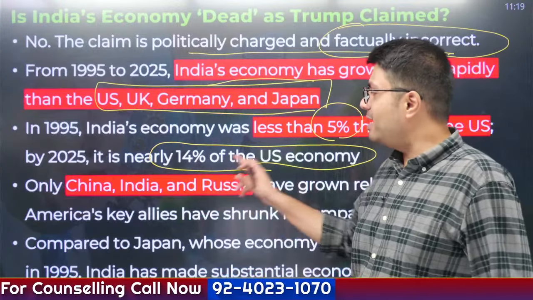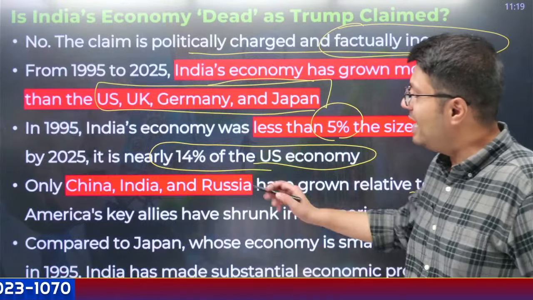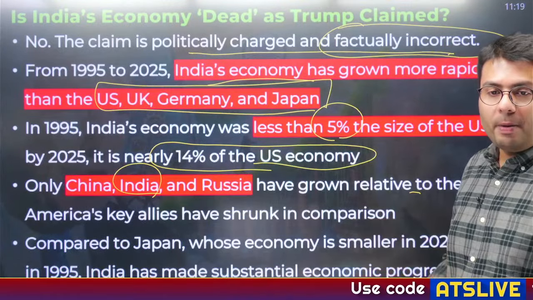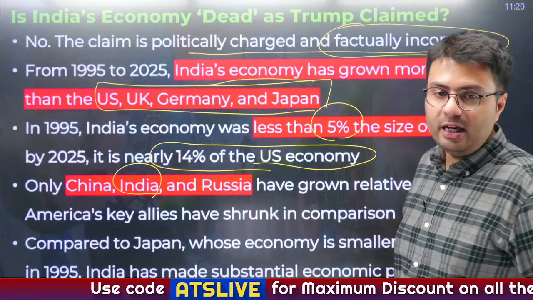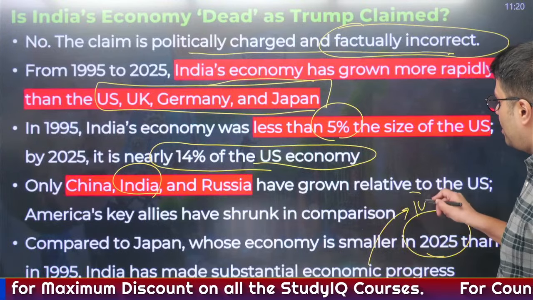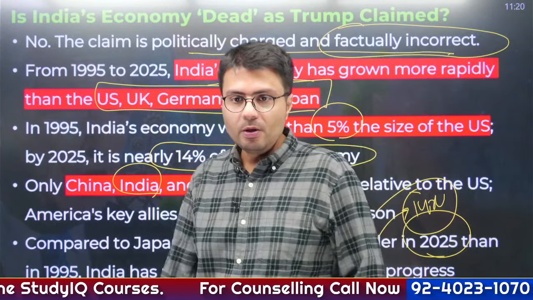Only India, China and Russia have grown relatively better as compared to the US, and India stands at the top. Similarly, as compared to Japan, whose economy has grown slower in 2025 as compared to 1995, India has made substantial economic progress, increasing by 14 times more in the last decade, right?